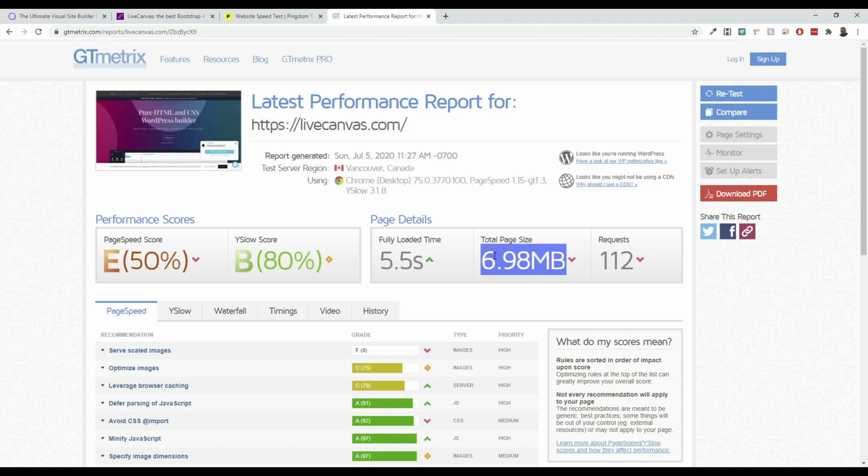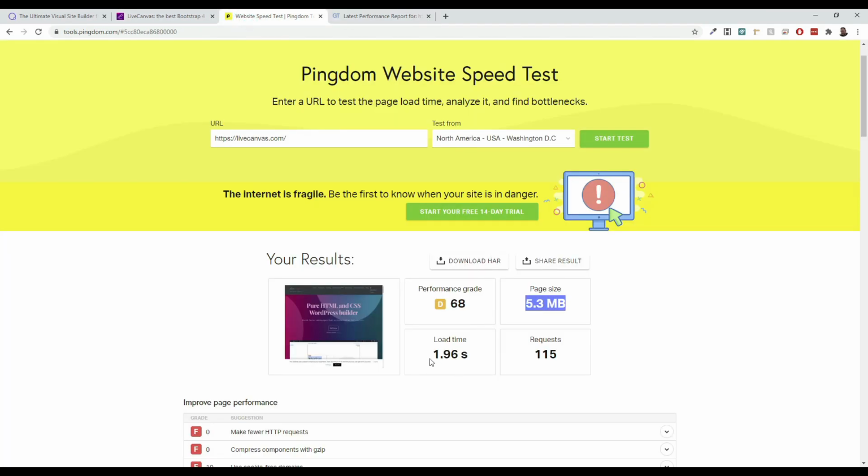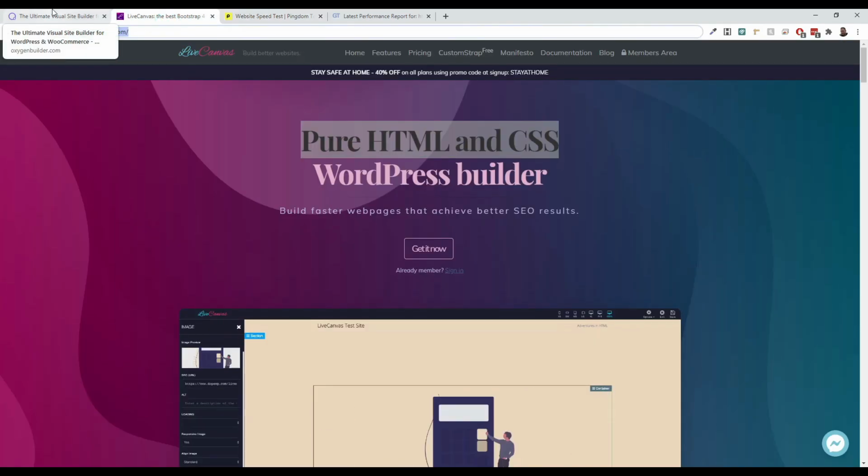I've seen pages that go up to 50 megabytes. So you get into that and you're like, wait, why is my page taking 12 seconds to load, or 30 seconds? Those are the kind of things I consider really bad. These are within range. They could be optimized a little bit better, but that's neither here nor there.